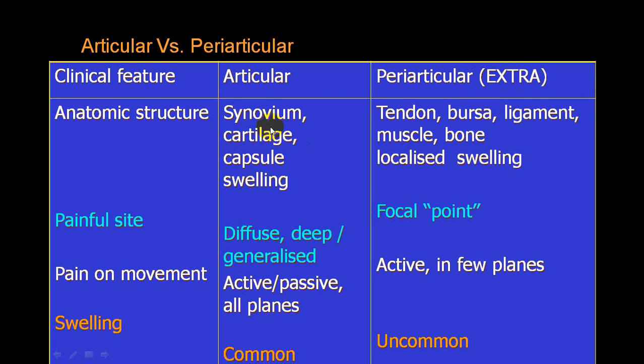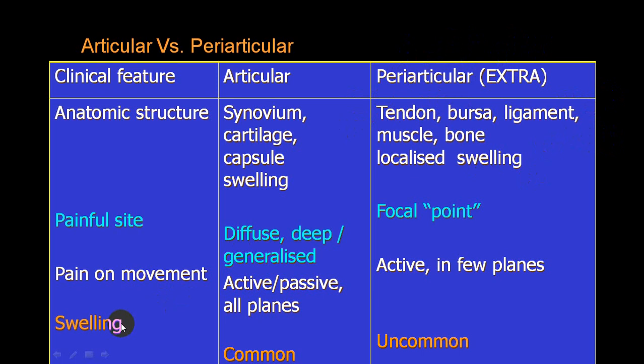On movements, active and passive, in all planes of movement, the pain will be present. So any movement of the joints, whether active or passive, and in all directions, flexion, extension, abduction, adduction, the person will get a pain. While here, the pain will be only when one specific muscle or one specific tendon is moved, or one specific ligament moves. So it is only in one direction and one plane only. So very important, local tenderness and pain on movement in only one direction is more in favor of an extra-articular, or we call periarticular. Always try to remember.